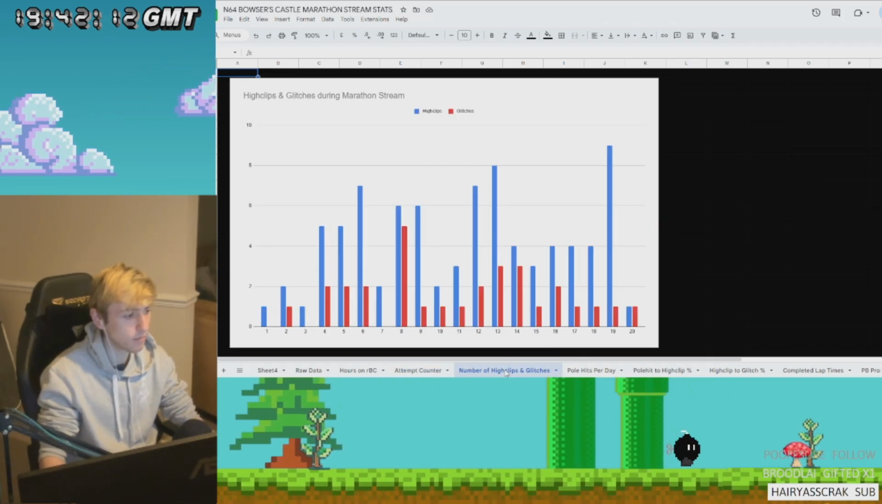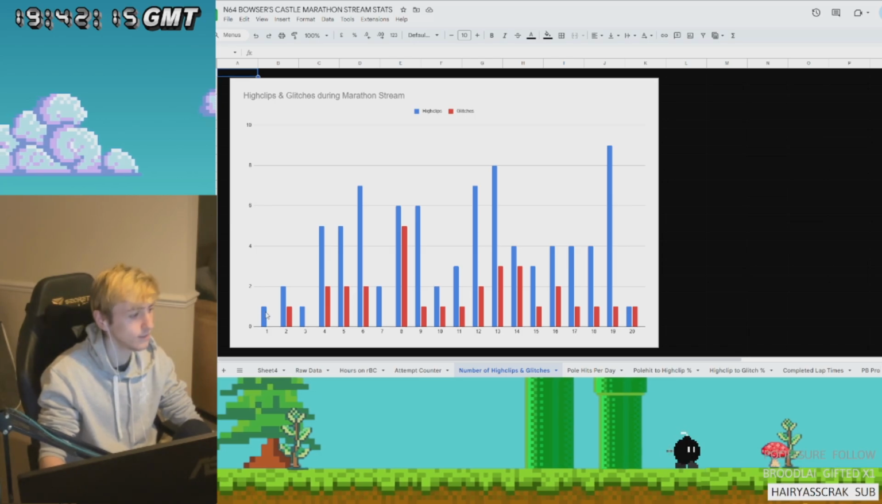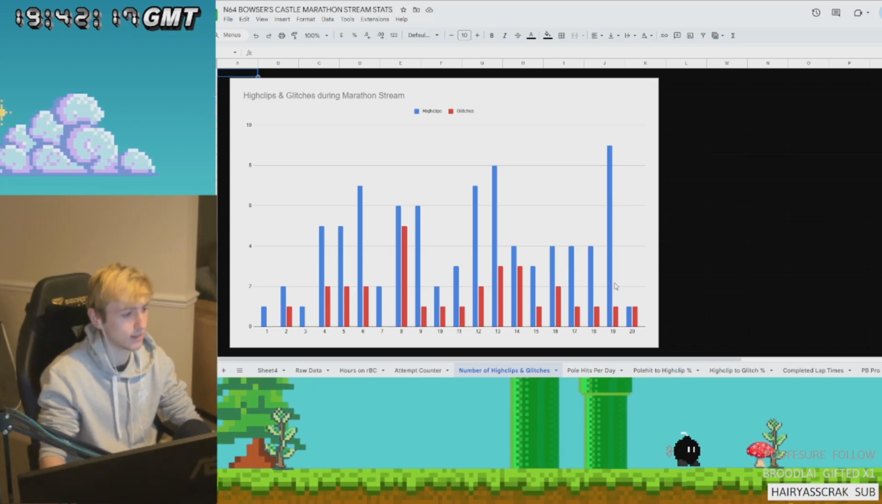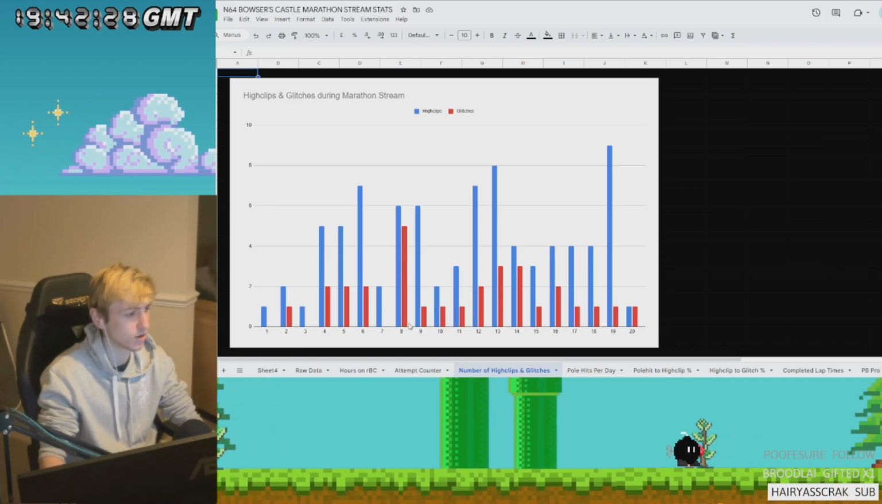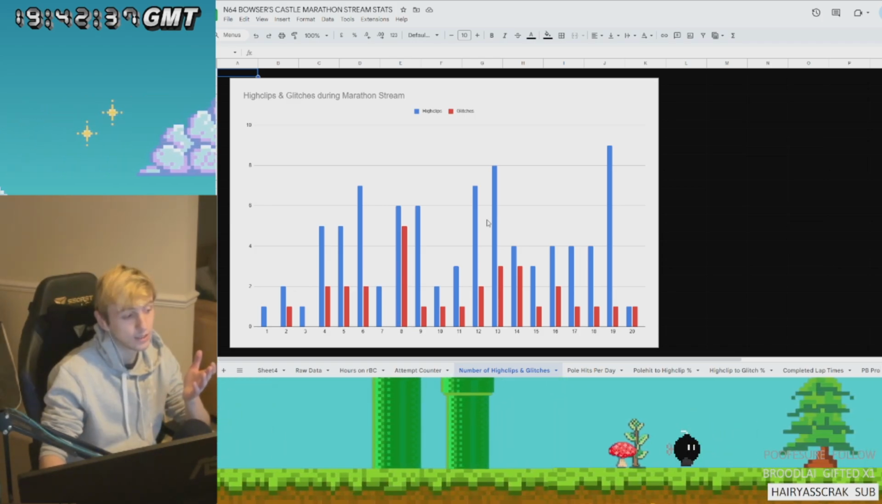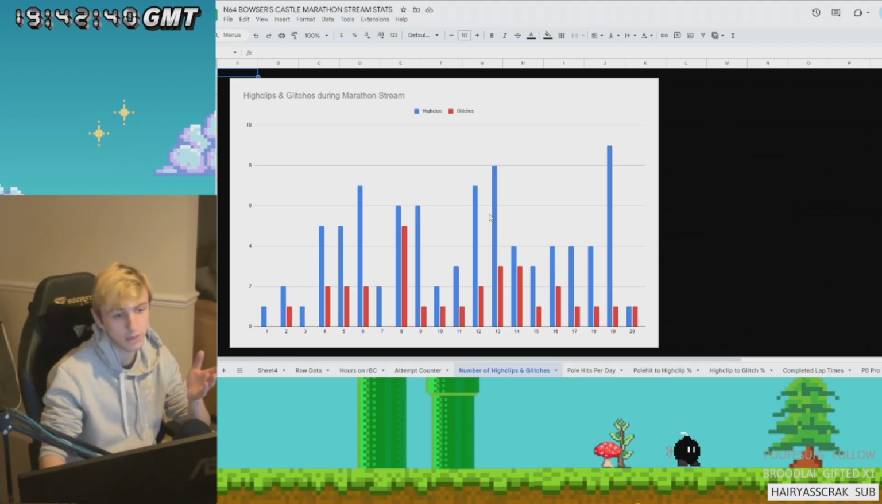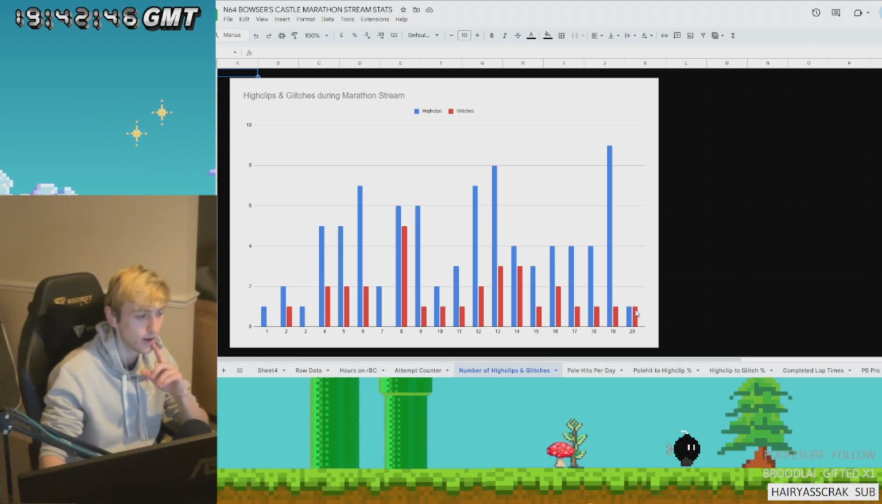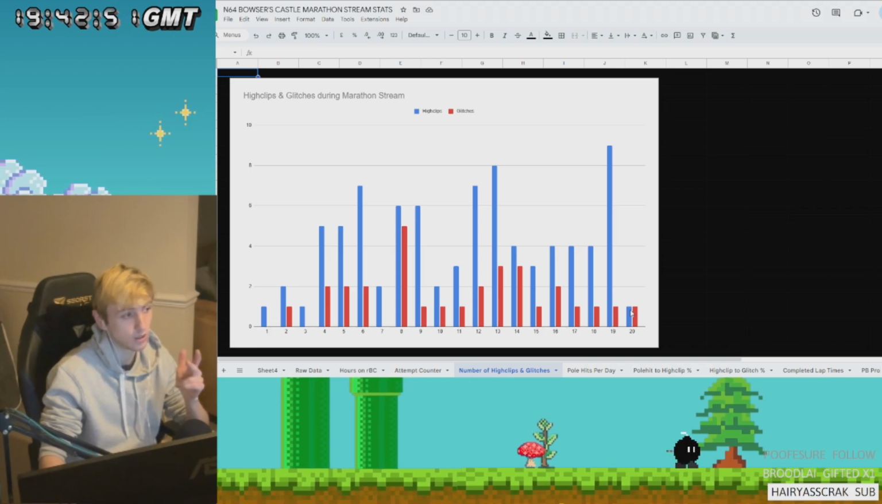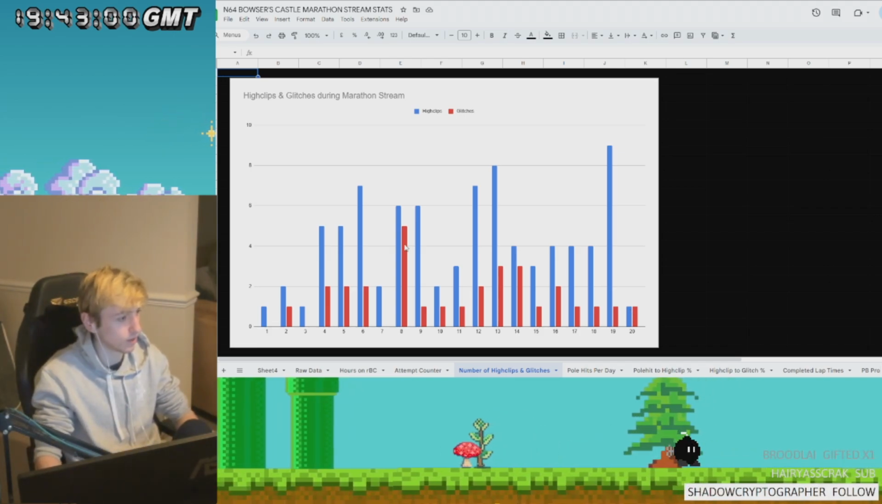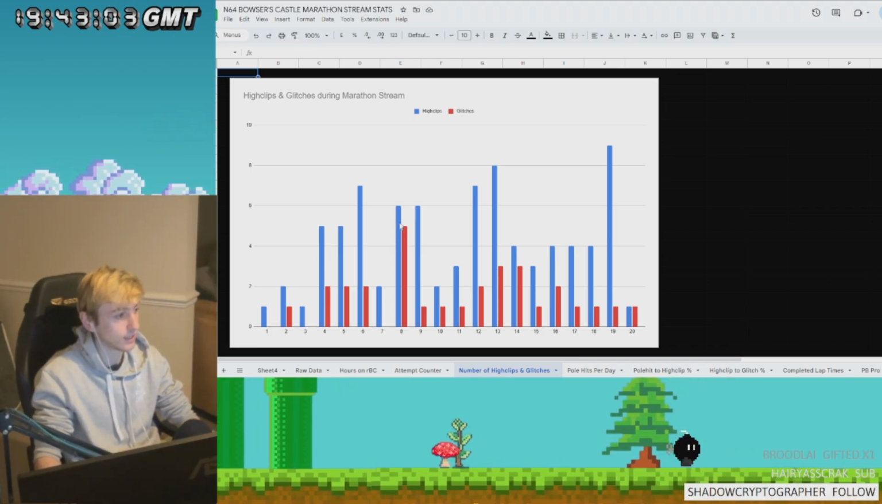Here's another interesting one. Number of high clips to glitches. So the blue here is the high clips that we got on any given day. You can see that every single day I got at least 1 high clip. And even on the day where I was doing 100%, I still got 2 high clips. Ideally, you want 100% of the glitches to be high clips. Day 20 here, the red and blue is the same level. That means 100%, so I had 1 high clip and 1 glitch. Day 8 was the closest to that, with 5 glitches and 6 high clips.